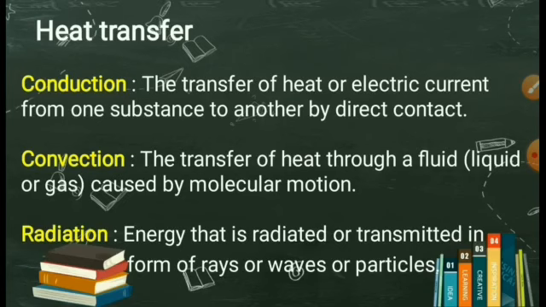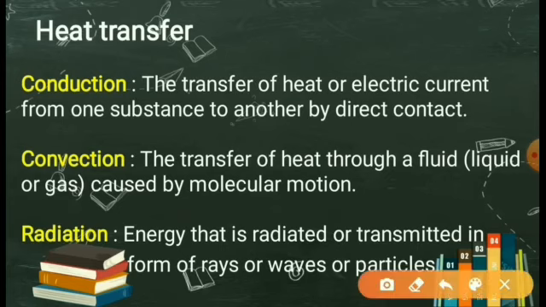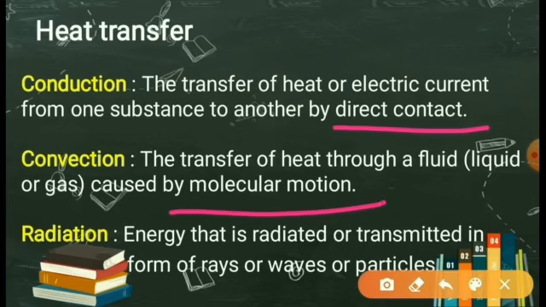Heat transfer. This you have studied in your lower standard, that there are three transfers of heat, that is conduction, convection and radiation. Conduction is the transfer of heat or electric current from one substance to another by direct contact. Convection is the transfer of heat through a fluid, liquid or gas, caused by molecular motion.